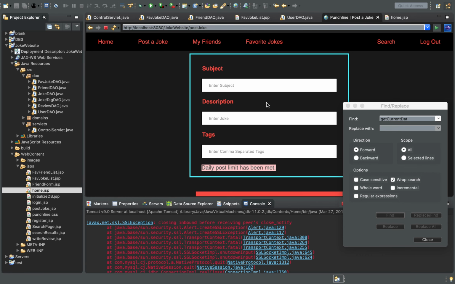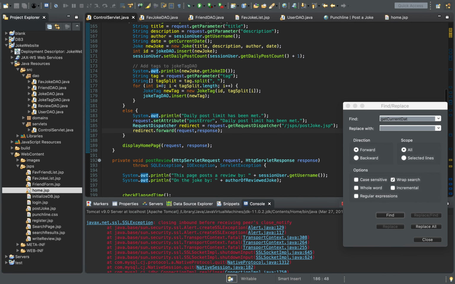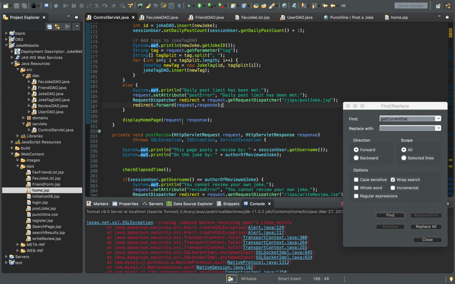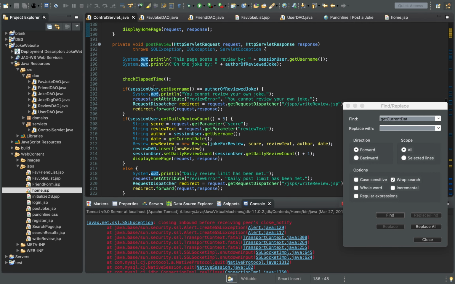And the post reviews does the exact same thing as that. So that's where it says post error, daily post limit has been met, and it refreshes the page. Otherwise, it'll insert the joke, and then it displays the home page. So post review is pretty much the same thing. If session user is equal to the author of the reviewed joke,